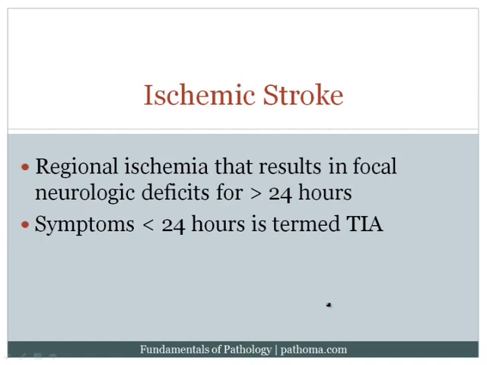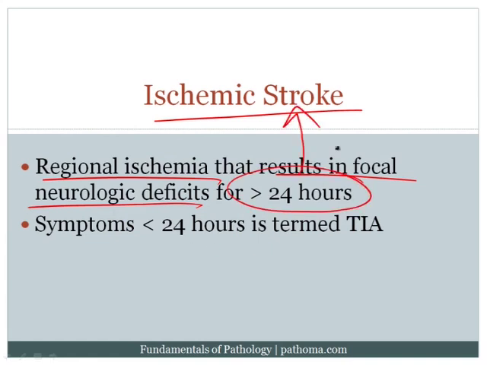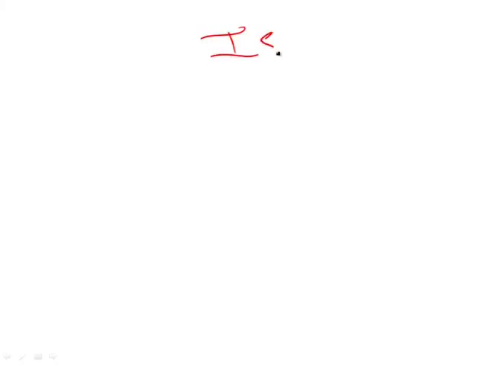And so that's what your text is saying here when it says that ischemic stroke is regional ischemia that results in focal neurologic deficits. If it's greater than 24 hours, you call it a stroke. And if it's less than 24 hours, you call it a transient ischemic attack. Focusing on ischemic stroke, there are three ways by which you can develop an ischemic stroke.